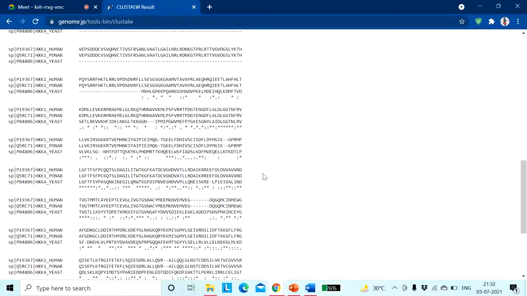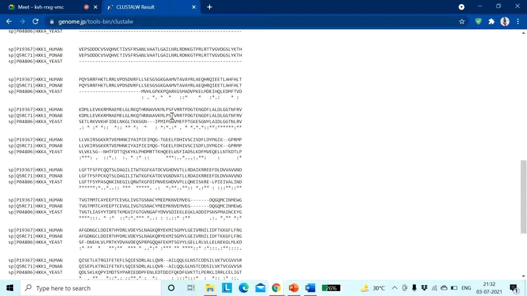If there is dissimilarity between amino acid sequences which have the same kind of feature, the same kind of property, then it is represented as the colon. Say the amino acid should be E, that is glutamic acid, but instead of glutamic acid, in case of yeast we are getting H, which is not negatively charged, or not a polar one.